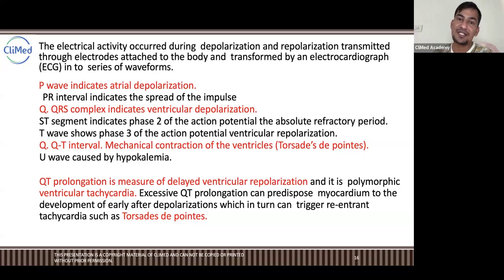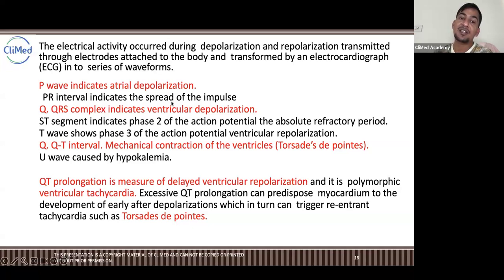Okay, those metal bases are not exactly metals, but those are electrodes, and those collect the impulses from that zone, right? Impulses means the voltage, right? Voltage of the electricity, and that voltage variation is seen in the ECG, right? So the P wave indicates atrial depolarization. That is the last phase, not the first phase, right? P wave indicates atrial depolarization.